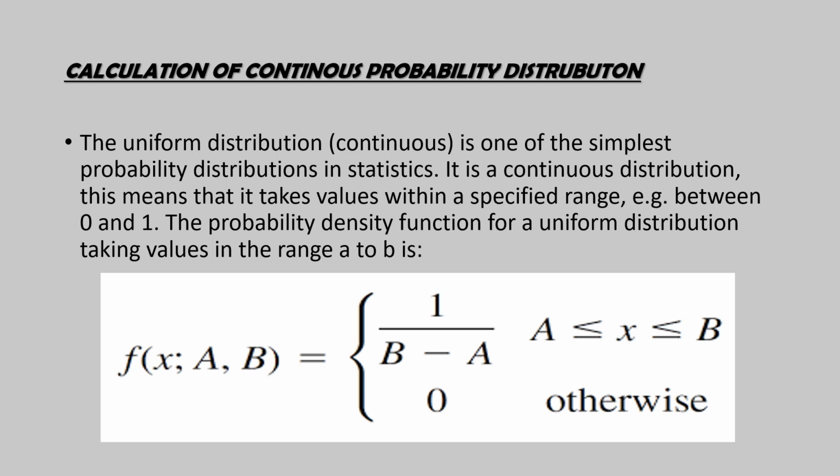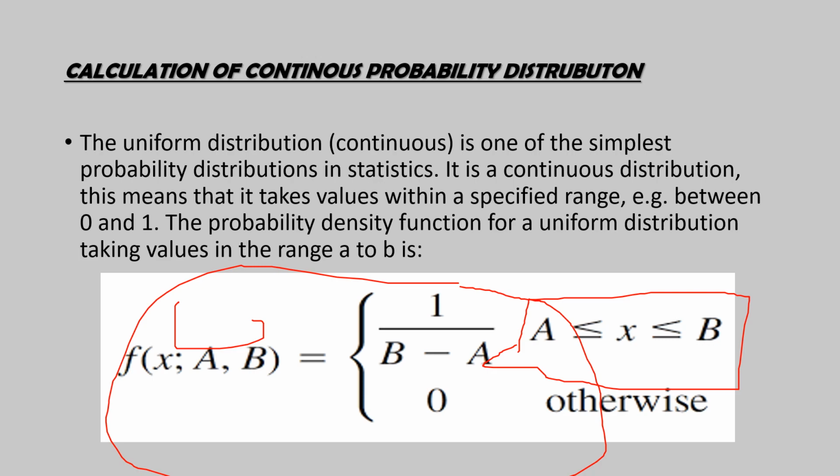The probability density function for a uniform distribution taking values in a range of variable a to b, that is f of a and b, or uniform distribution of a and b, is given by 1 by b minus a in an interval where a should be less than x and x should be less than b. This condition should be satisfied, then only this formula is applicable.